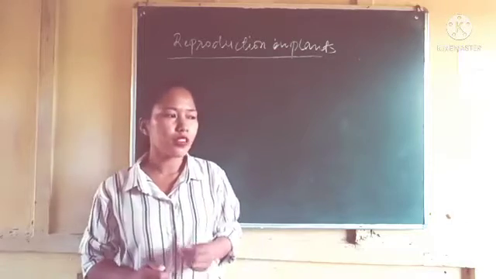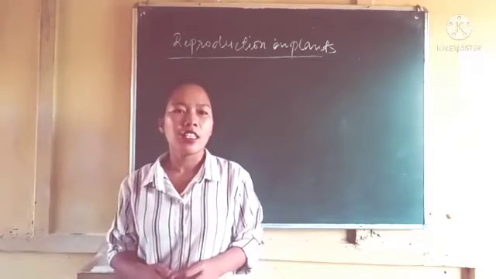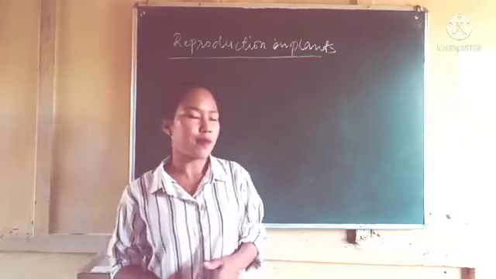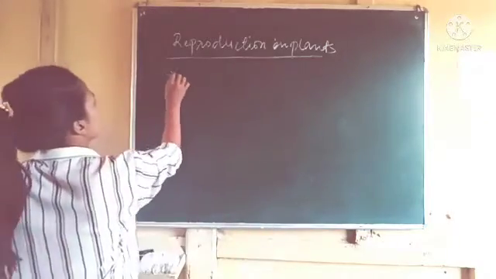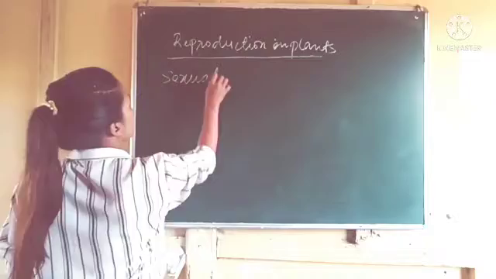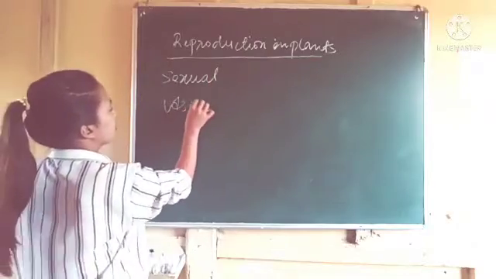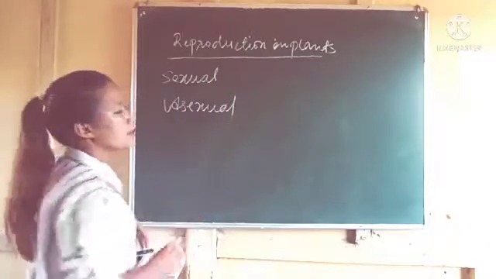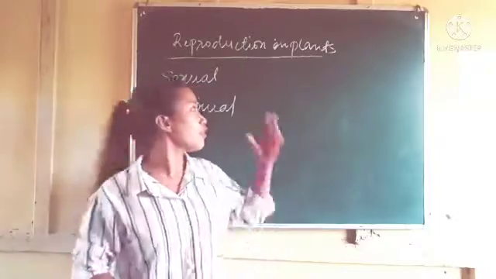Reproduction is of two types, that is sexual and asexual. Even plants have this reproduction, which is of two types.